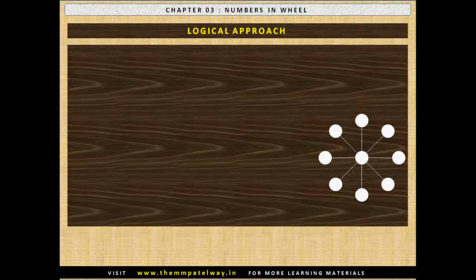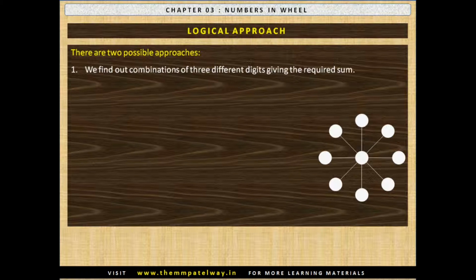Let's study the logical approach first. There are 2 possible approaches. We find out combinations of 3 different digits giving the required sum. We need 4 combinations having a common digit. The common digit will take the center position.